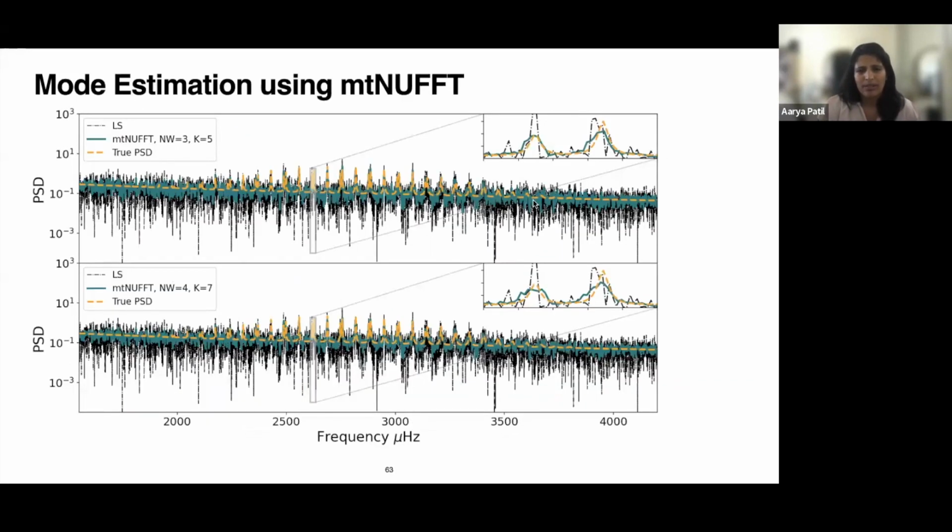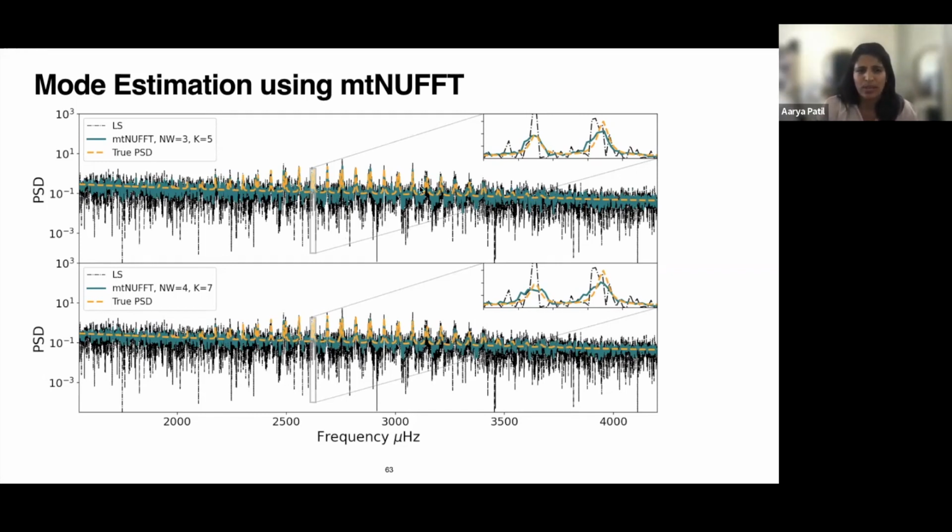So all of that basically told us that we can detect exoplanet periods very precisely, and we can actually look at the evolution of pressure modes in terms of their frequencies. Now I go back to the main problem that we were dealing with, that is actually estimating these modes that we've been trying to understand.